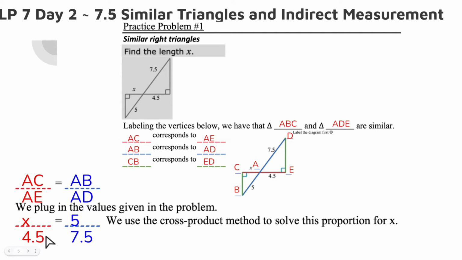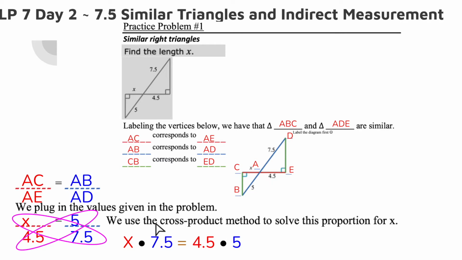All right, so let's go ahead and look at cross multiplication. So we have x and 7.5 because we're going across from top to bottom. So that's x times 7.5, and that's going to equal the other cross multiplication. So 4.5 times 5, like that. So what this does is it gets rid of the fractions. That's why we cross multiply.